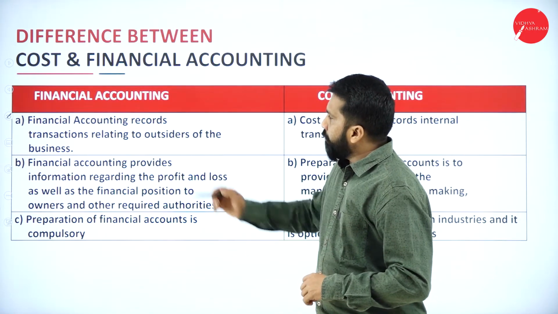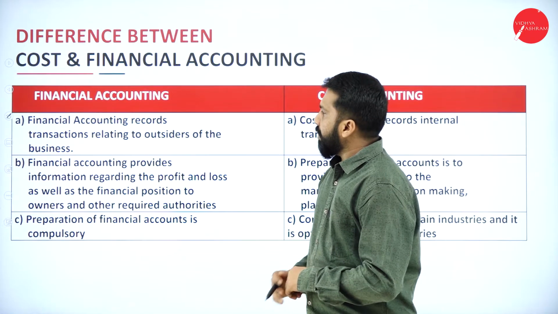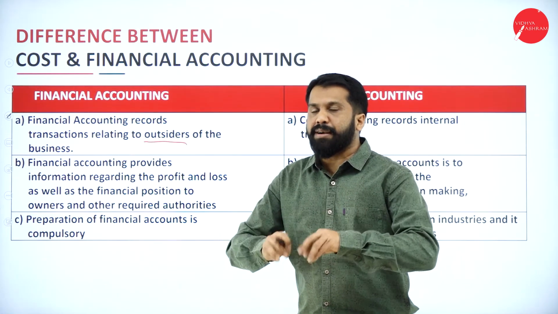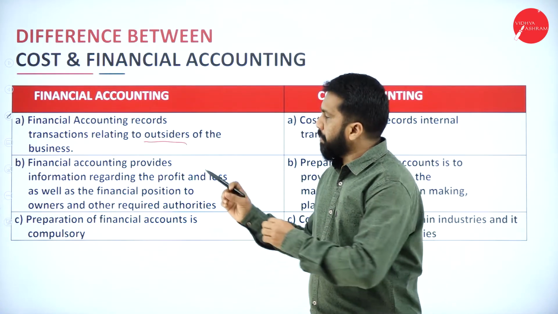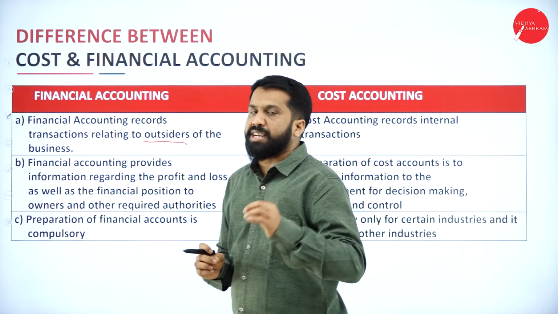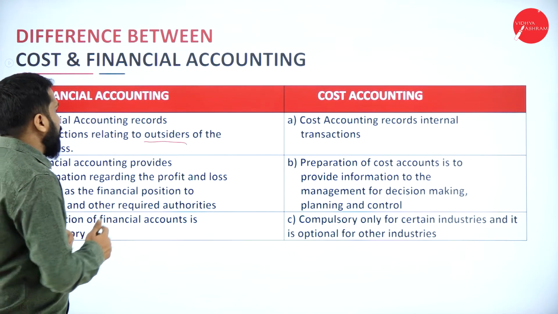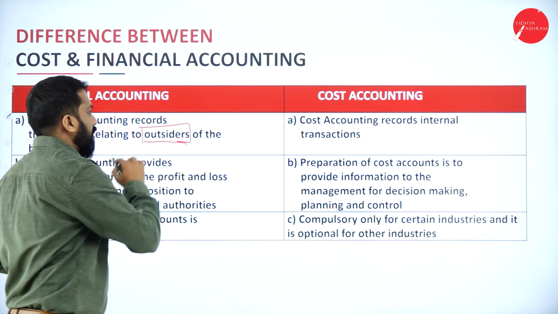Now, financial accounting records transactions related to outsiders. As I told you, I won't go in depth. Just for your understanding, I'll give you a one line explanation for each. Now, remember, financial accounting is normally for outsiders.